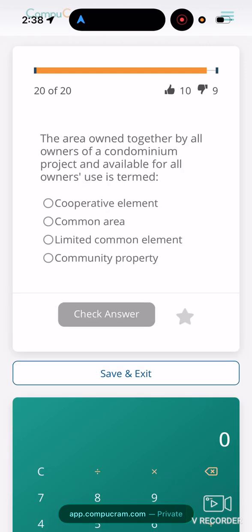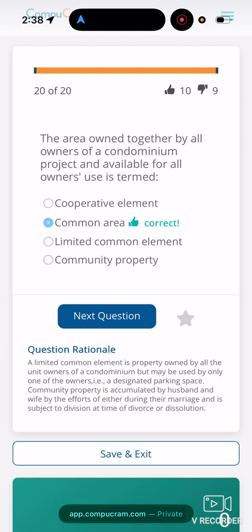The area owned together by all owners of a condominium project and available for all owners' use is termed: cooperative element, common area, limited common element, community property? Common area. So with these questions, they're not asking you nothing like insane. They're not asking you no type of rocket science.